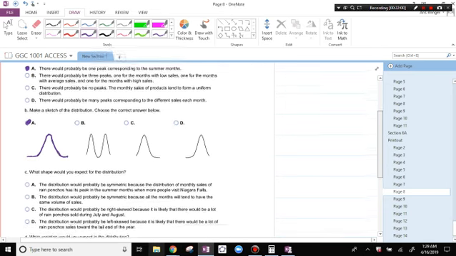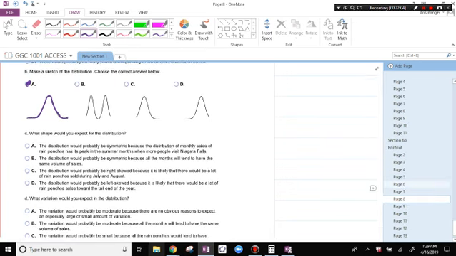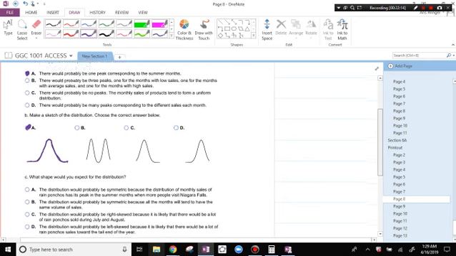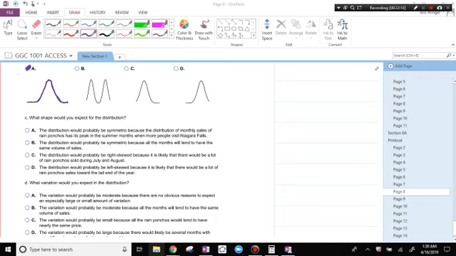In the center, the variation is going to be, the distribution is going to be symmetric because the distribution of monthly sales of rain ponchos has its peak in the summer months when the most people visit.